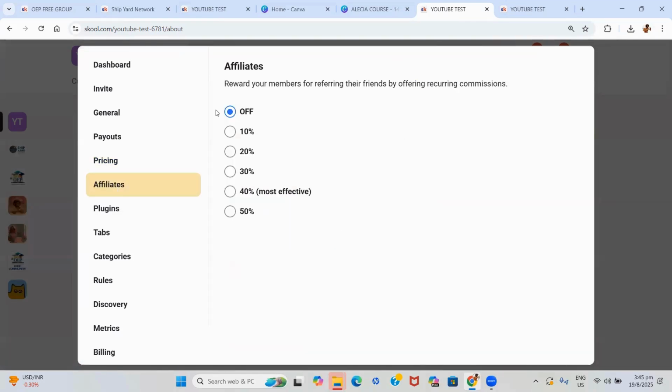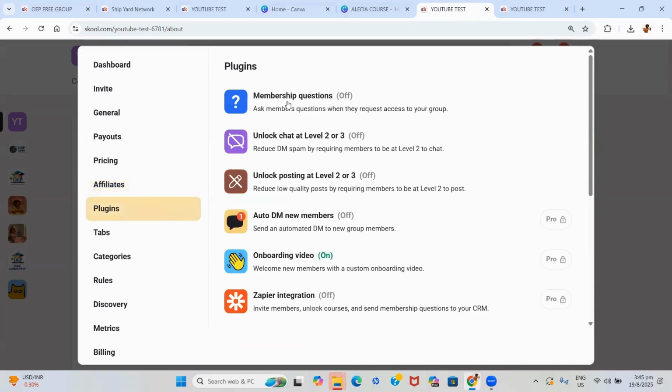So if you want to be able to earn commission, or for persons to earn commission from promoting your course or your community, you have to be on the $99 plan. So you can give them anywhere from 10% up to 50%. If you want to have a membership message, so this is you asking them questions before they come inside your community, you can do that.